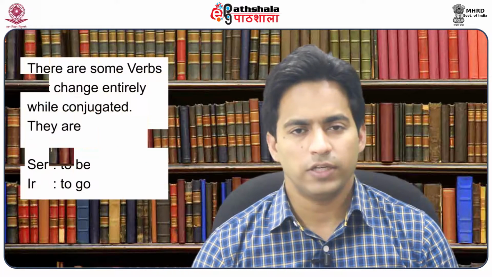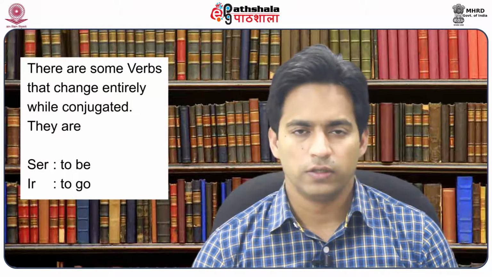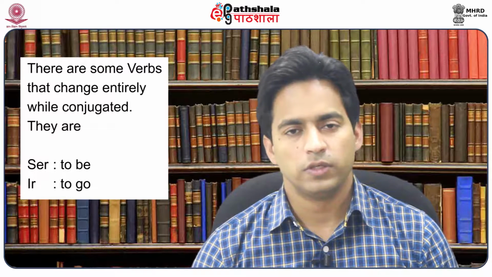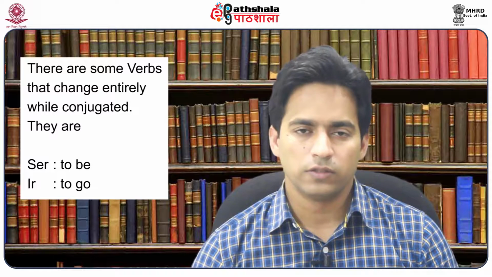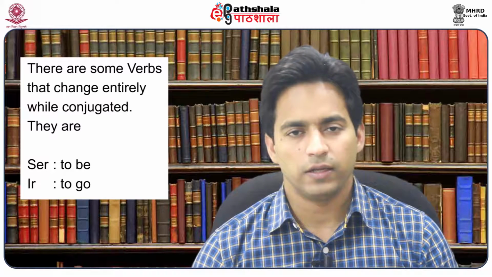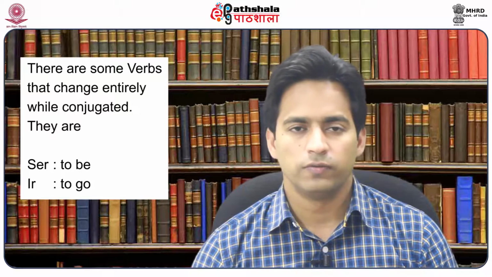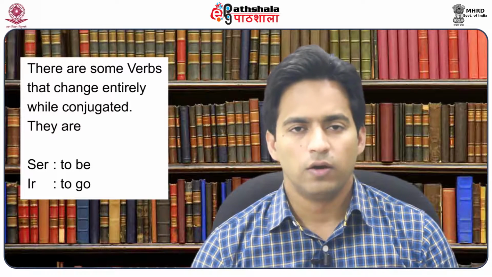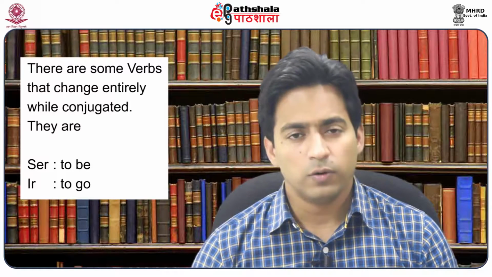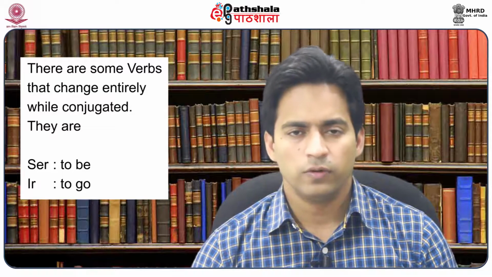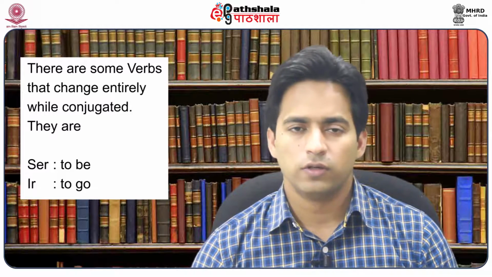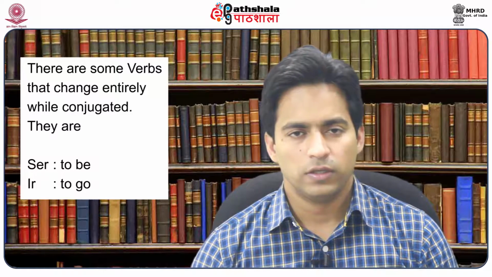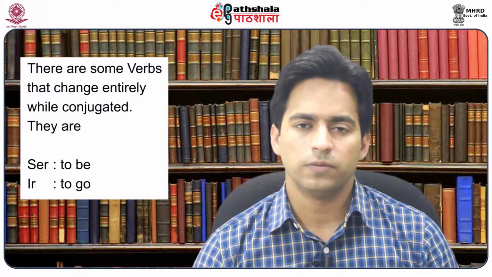Now there are some verbs that change entirely when conjugated. There are some verbs where the change does not fall under the three categories that we mentioned: where E changes into IE, or where E changes into I, or where O changes into UE. In these verbs the conjugation changes entirely and does not follow the mentioned pattern.